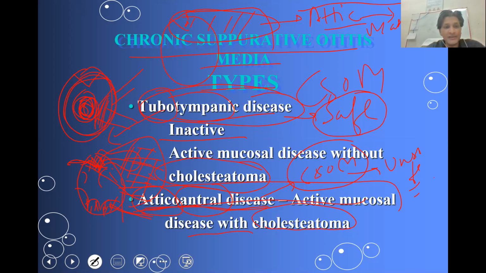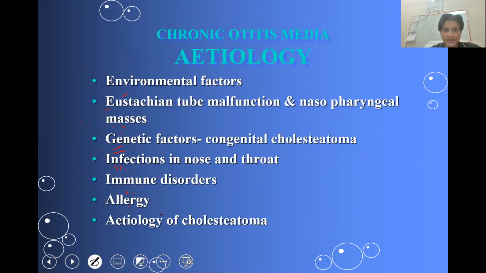So we have distinctly two types of CSOM. Number one is tubotympanic, which is represented by a central perforation and has a non-destructive pathology, and the chances of complication are much lesser. Whereas in the case of atticoantral disease, it's an unsafe perforation or unsafe disease or unsafe CSOM because of the presence of cholesteatoma, a bone destruction by virtue of the various enzymatic behavior of cholesteatoma, and apart from that, the chances of complication are much higher than the tubotympanic disease.